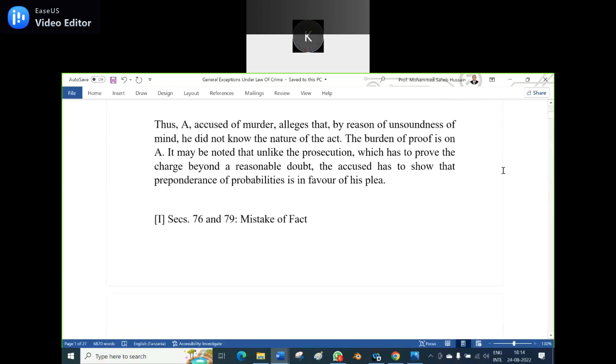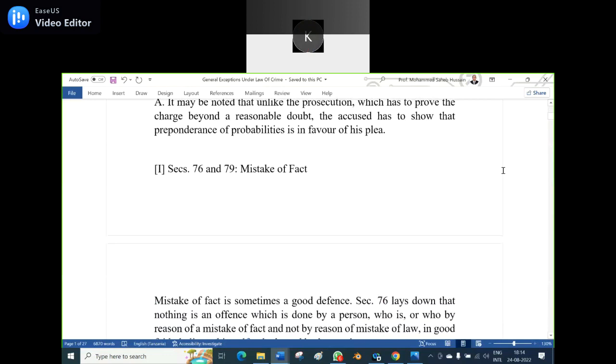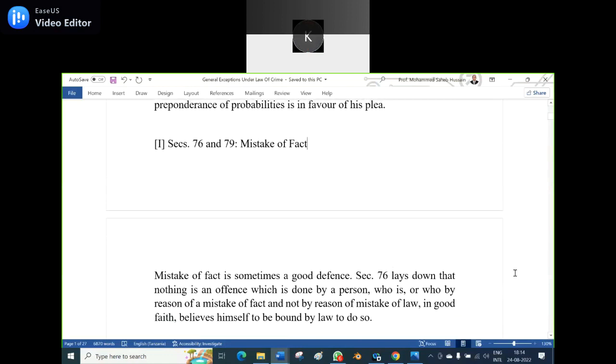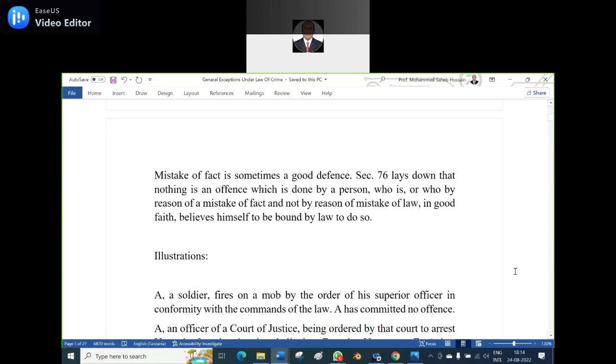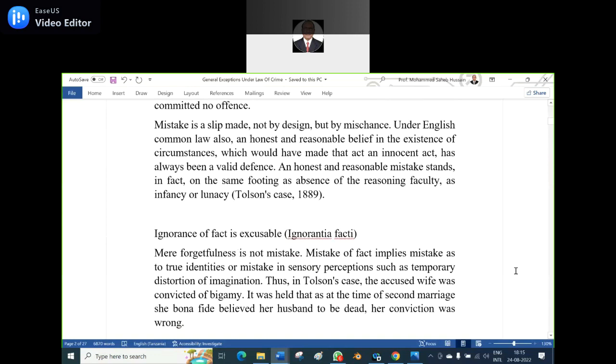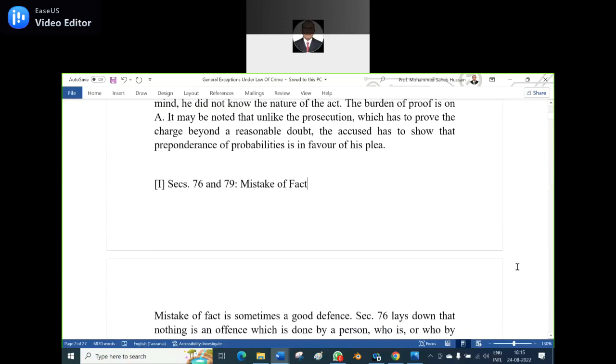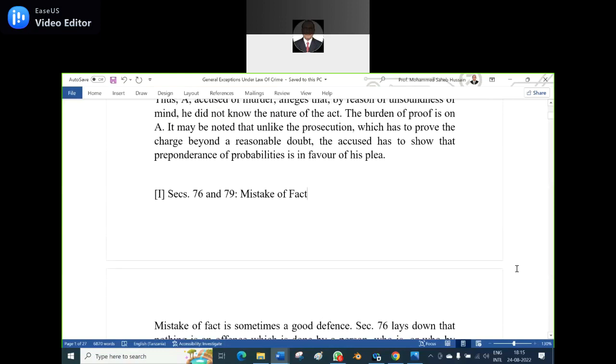That is 76 and 79, mistake of fact. And second one is Judicial Act, sections 77 to 78. And the third one is accident, section 80. Just I am referring to the sections.